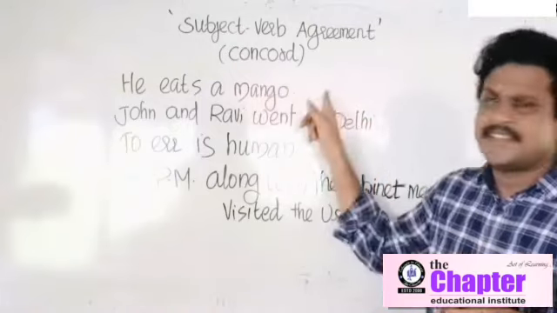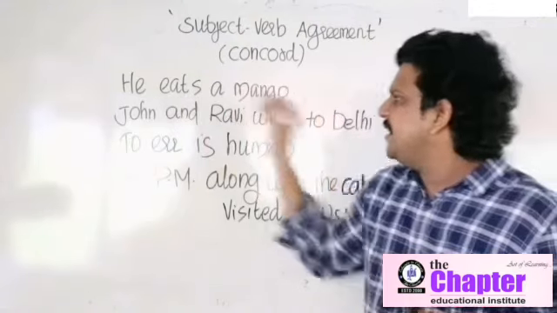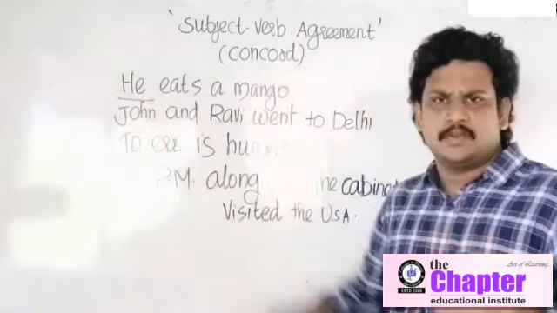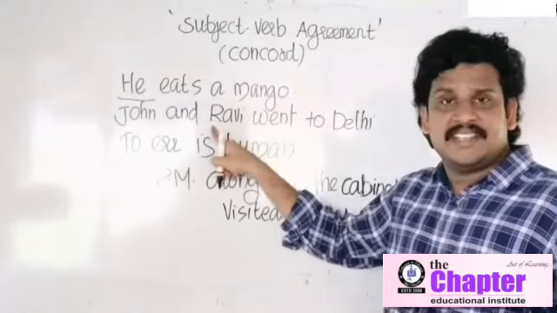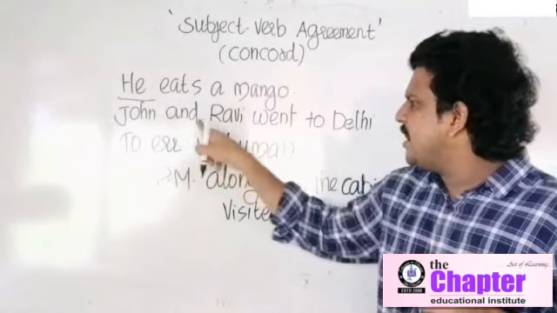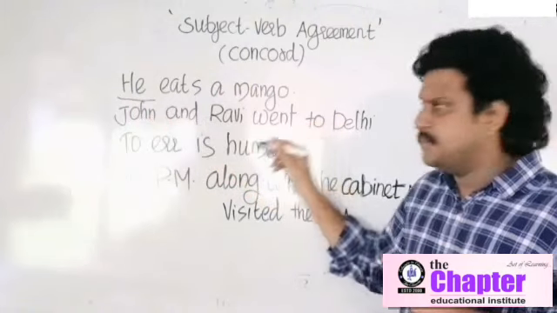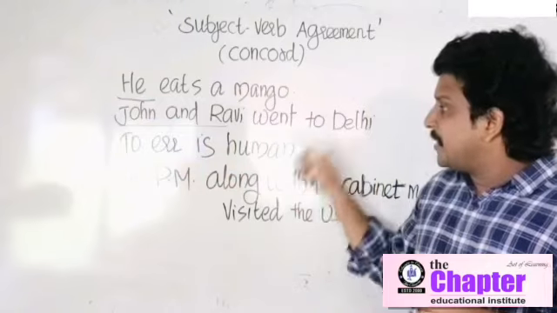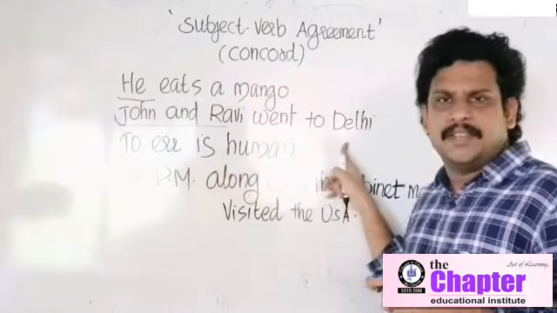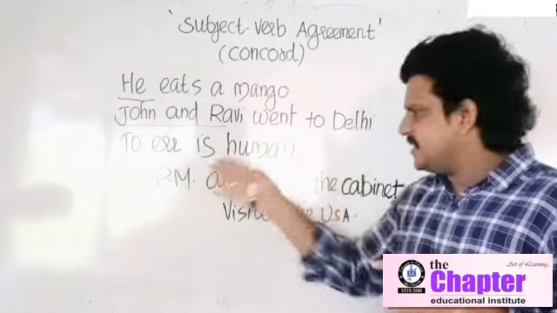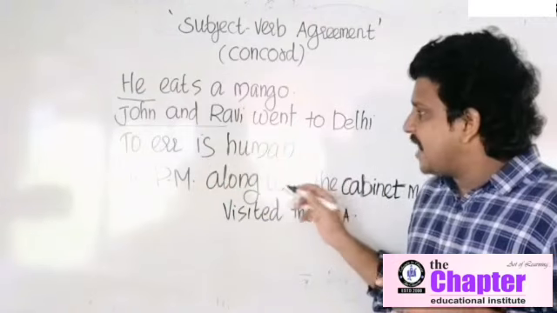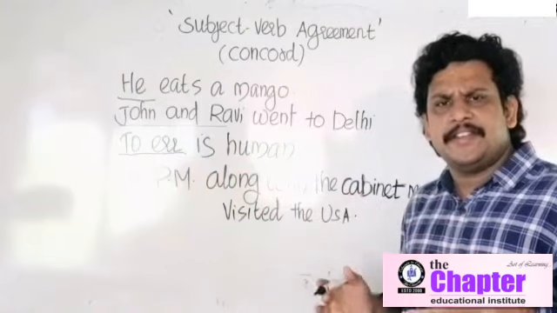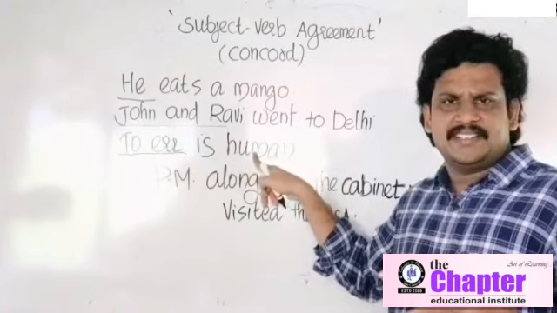Actually, it is very simple. The first sentence, He eats a mango, which is the subject? He is the subject, no doubt. But in the second sentence, that is also simple. John and Ravi went to Delhi, which is the subject? John and Ravi is the subject. Okay? But look at the third sentence. To err is human. Very doubtful. Which is the subject in this sentence? Actually, to err is the subject. How can we identify the subject in this sentence?